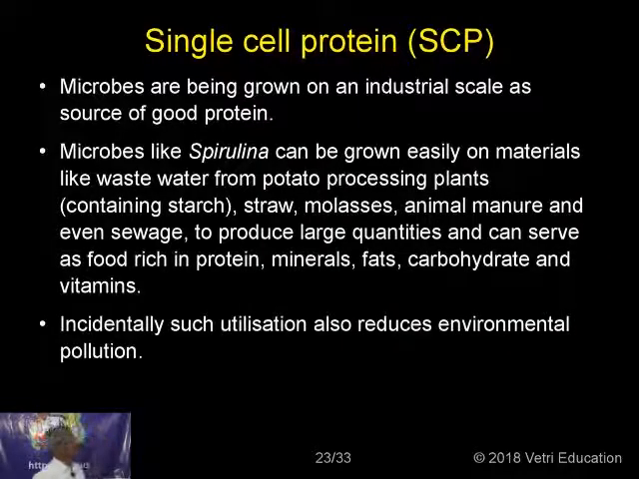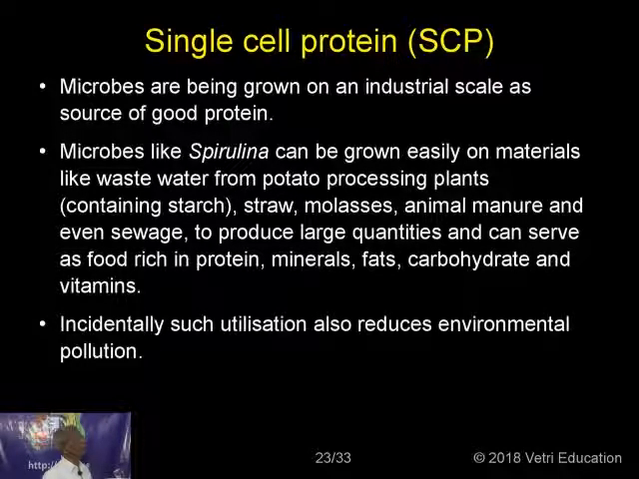Then what is called SCP, single cell protein. There are certain algae which are able to give a better result, and so these are highly proteinaceous in nature, and that goes by a separate topic called SCP or single cell protein. Microbes are being grown on an industrial scale as a source of good protein.